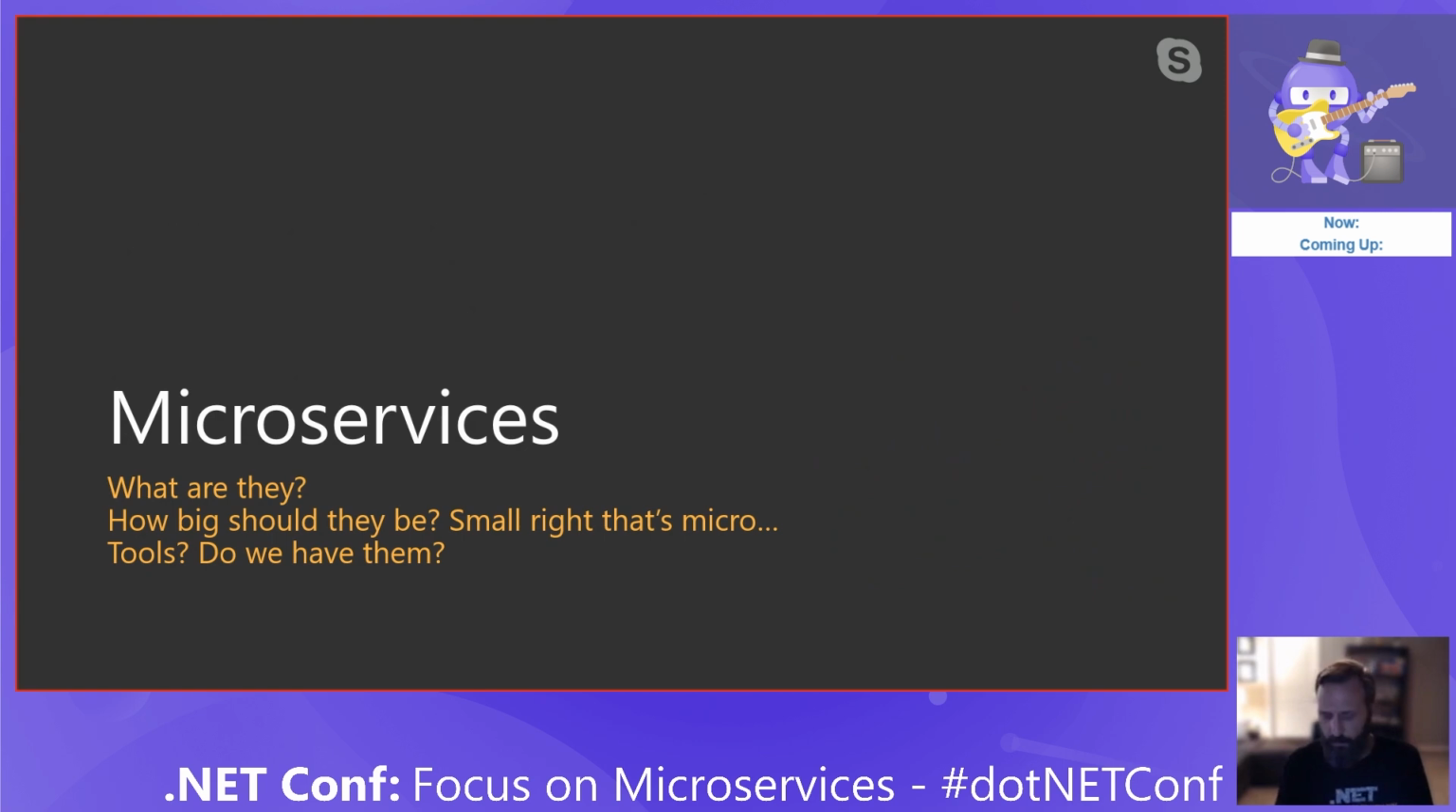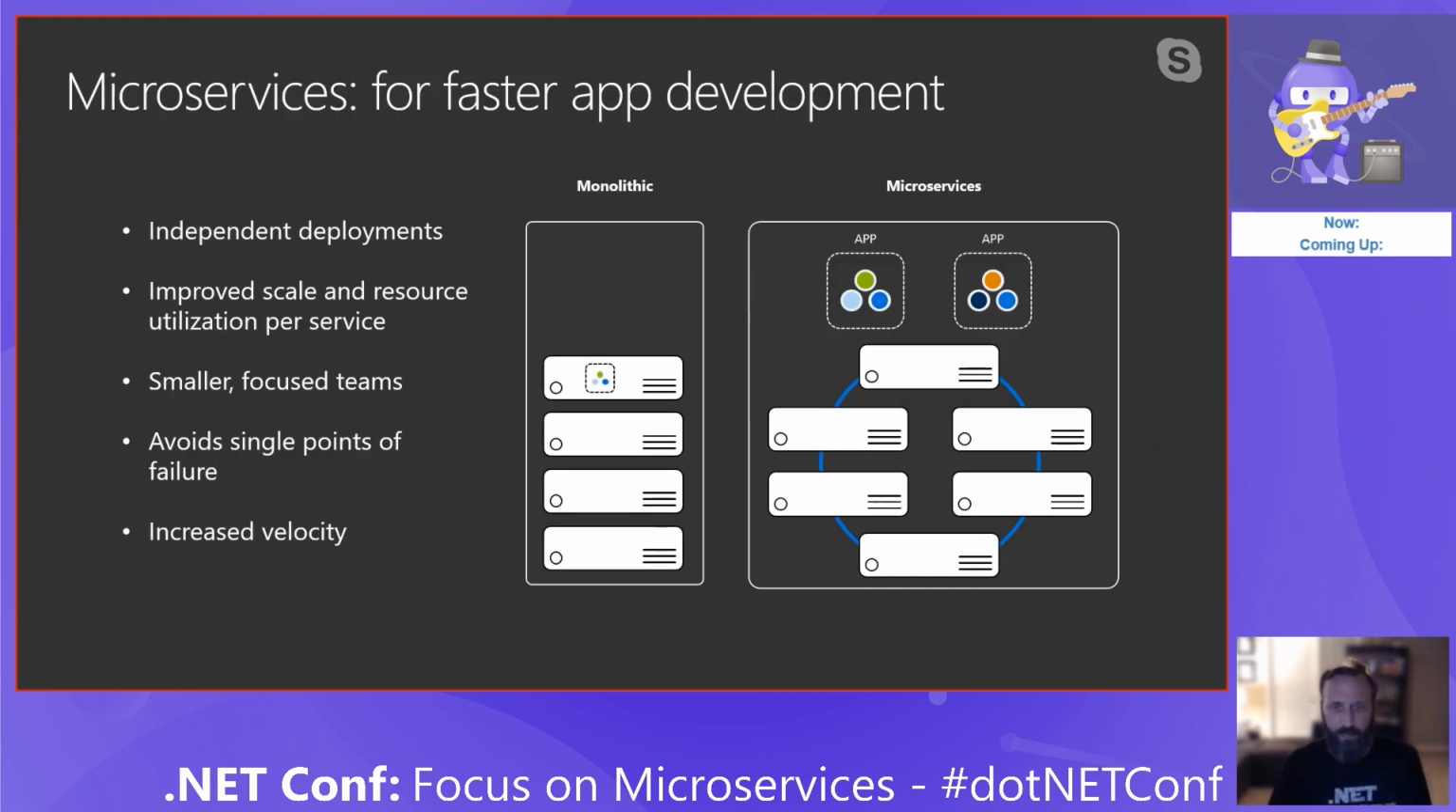So what I'm going to jump into right now is my definition of what microservices are. And I think you saw some variations of these slides, so I'm glad they grabbed them from me. First off, they are around independent deployments and improved scaling and resourcing of the utilizations per those services. They allow for our teams to be smaller and focused on that one particular service and the deployment of that one service. And they also avoid single points of failure.